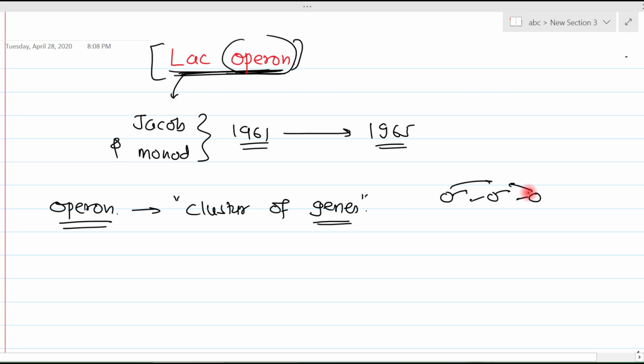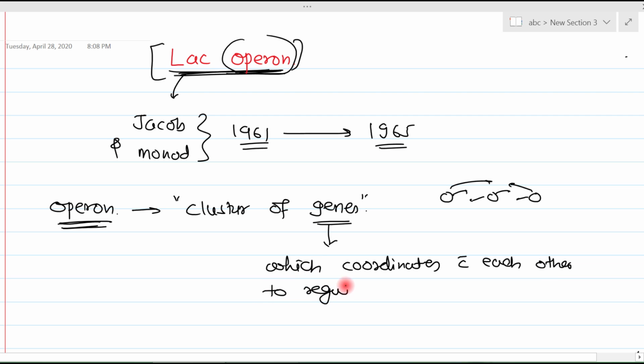And coordinate for what? They coordinate with each other to regulate one particular function. So an operon is a cluster of genes which coordinate with each other to regulate one particular function.